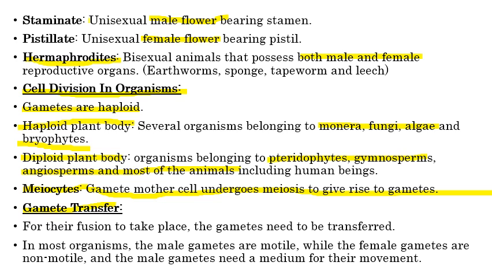Now we'll discuss gamete transfer. For gamete transfer, gametes have to be transferred from the male part to the female part. In most individuals, male gametes are motile and female gametes are stationary, that means non-motile. This is the reason why the male gamete has to be transferred to the female gamete, and for this they need a medium for the movement. This type of process in plants is called pollination.